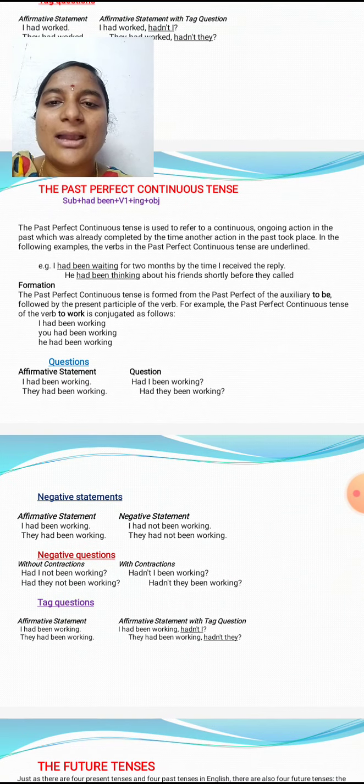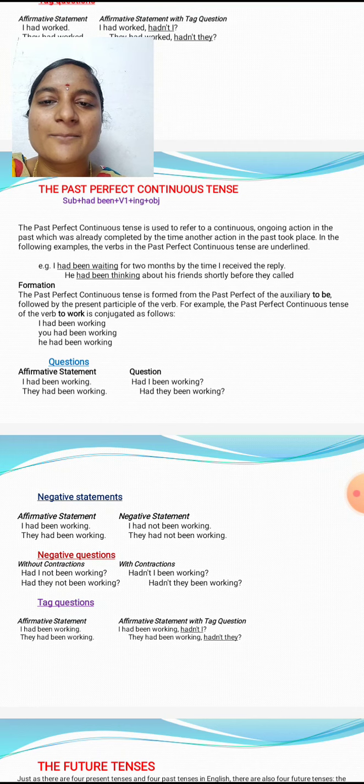For example, I had been waiting for 2 months by the time I received the reply. So I is the subject here, had been plus V1, which is wait, and ing is added to the verb, and the object is for 2 months. By the time I received the reply.